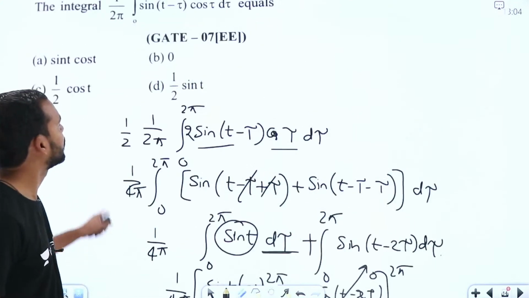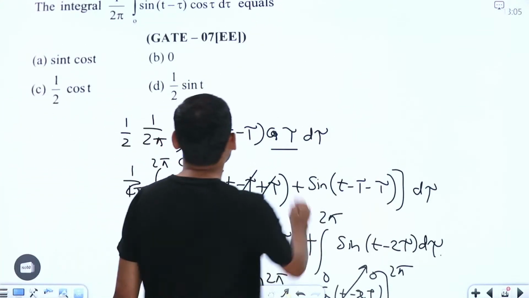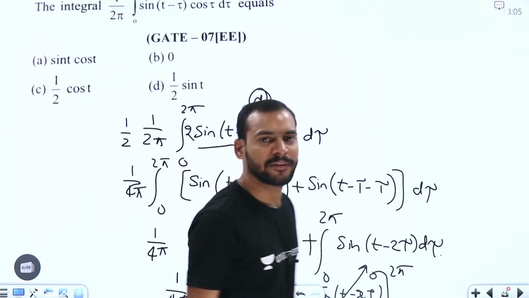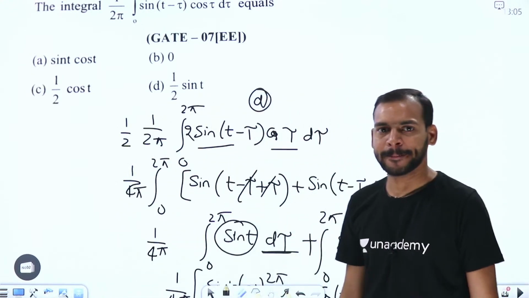Is it clear, guys? That is what is given in option D. Is it clear, right?